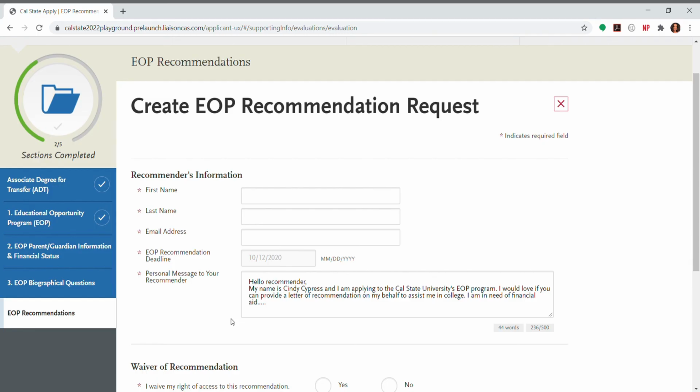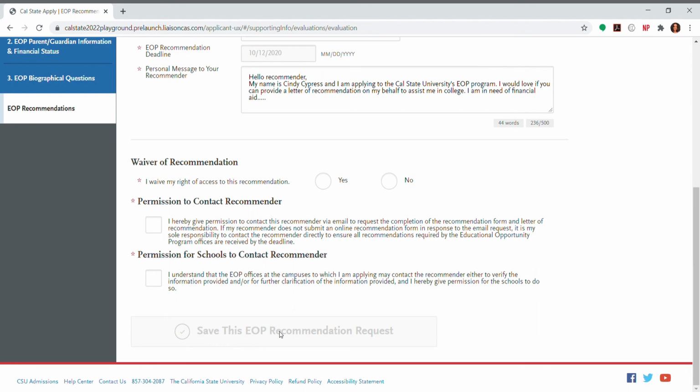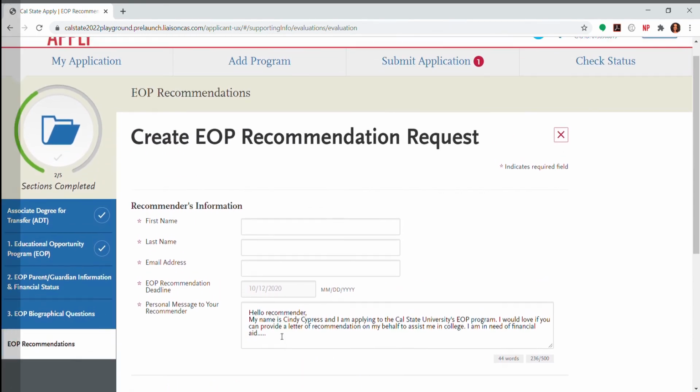The way how it works is that once you click send or save this EOP recommendation request, the recommender will get an email from Cal State Apply asking for them to create their own Cal State Apply portal where they will log in to upload their recommendation. So you will not be seeing anything from them. You will be notified when your recommender submits their letter of recommendation for you, but you will not be able to read anything that they write. So you need to do this for 2 different recommenders.